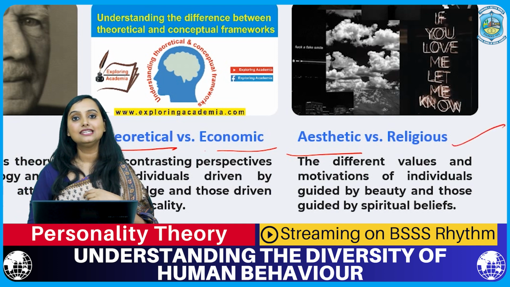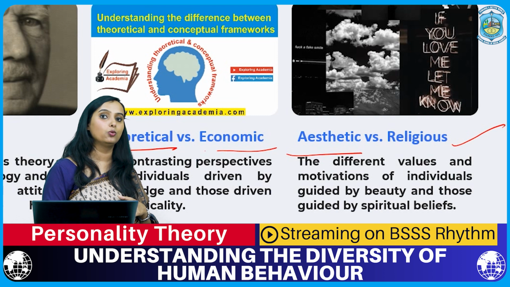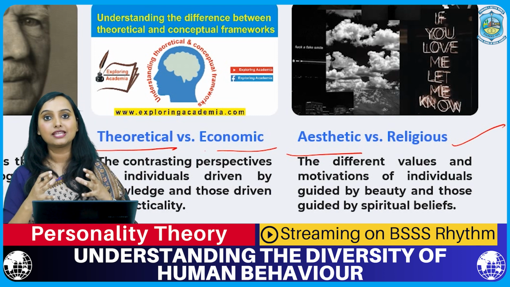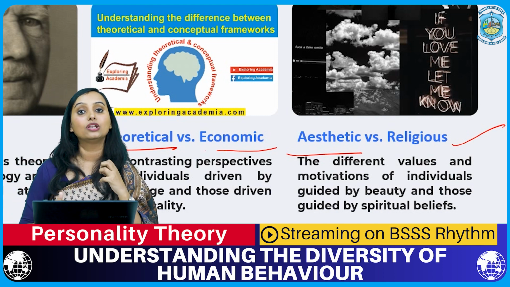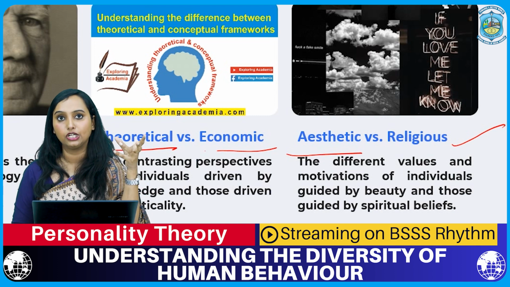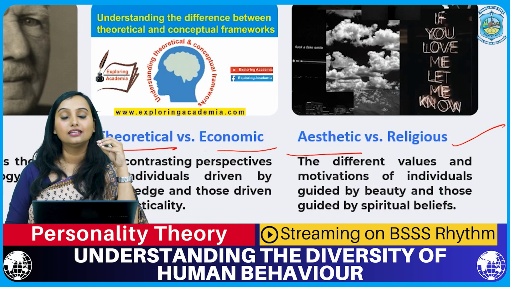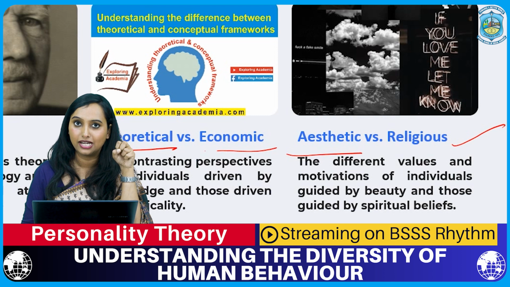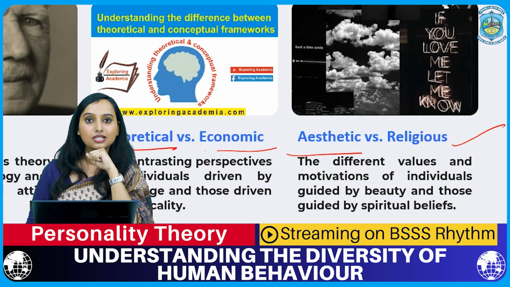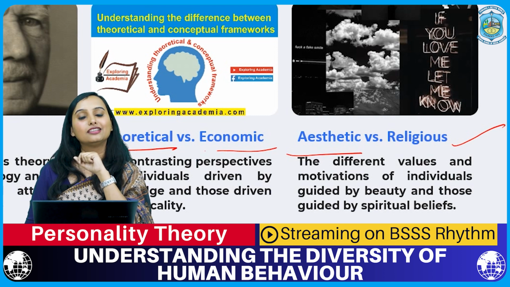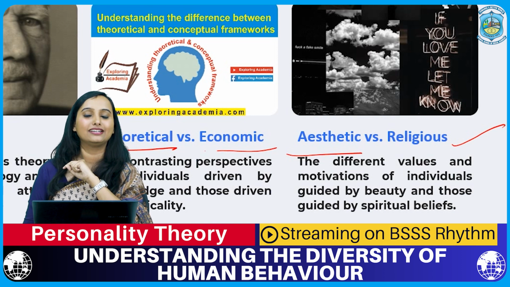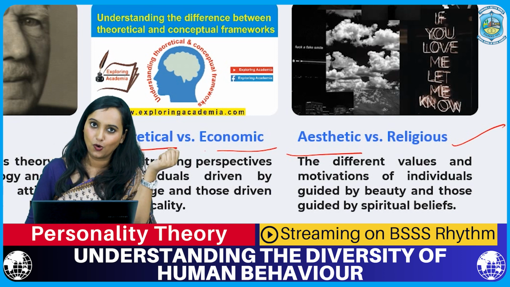The religious kind, well, this is a typology who will have their major basis of their personality on the basis of religious views. They have a spiritual bent of mind. They think in the perspective of spirituality. So if you give the same apple to these sort of people, they would think the first thing to do is to offer that apple to a deity, to a god.